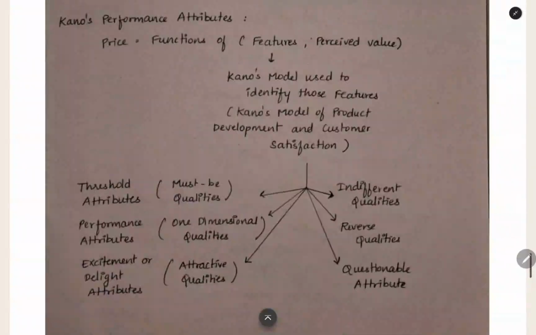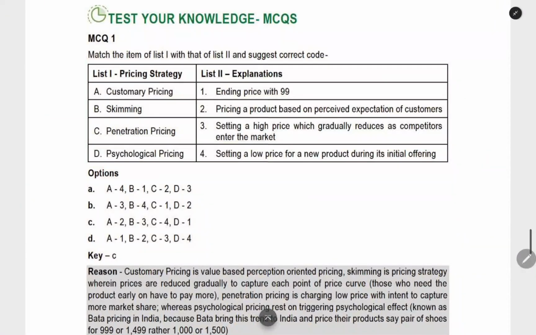Now we can see the questions in this chapter related to theory. Now, the test knowledge MCQs, here we can see that. Here we have something like a match the following. Here they are asking what is the meaning, and we have to suggest the correct code. Skimming is related to high price. We have to set a high price in the beginning and then reduce it gradually. Penetration pricing is setting a low price for a new product during the initial offering. And then psychological pricing is ending the price with 99.